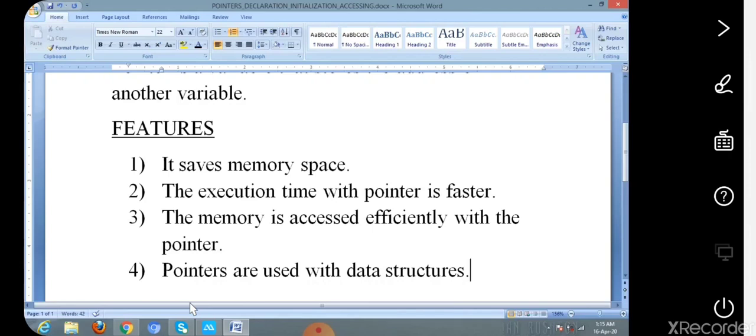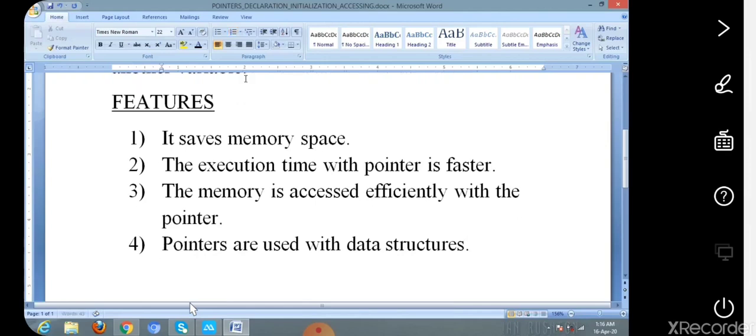Now let us come to the point: how we declare the pointer, how we initialize the pointer, and how we can access the pointer variable. Let us see those concepts.